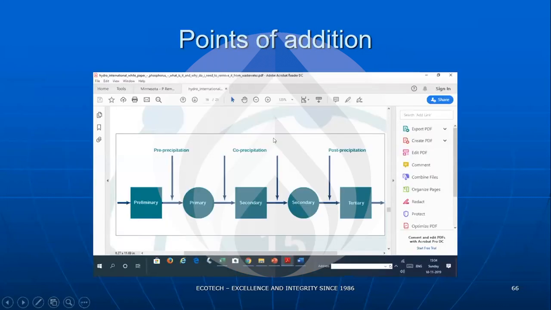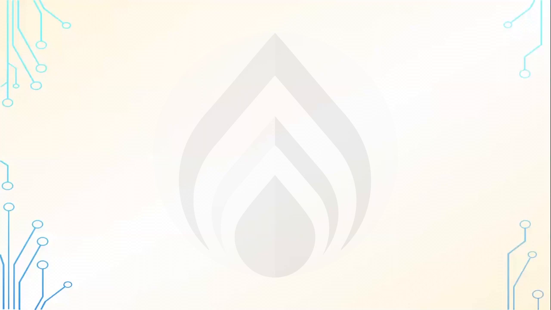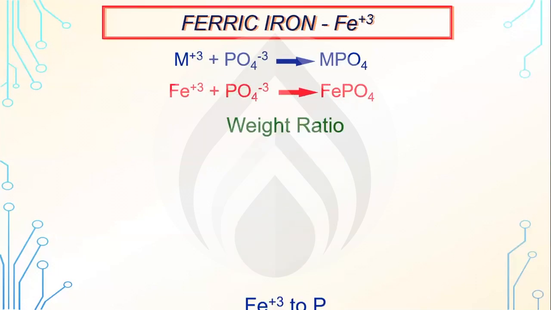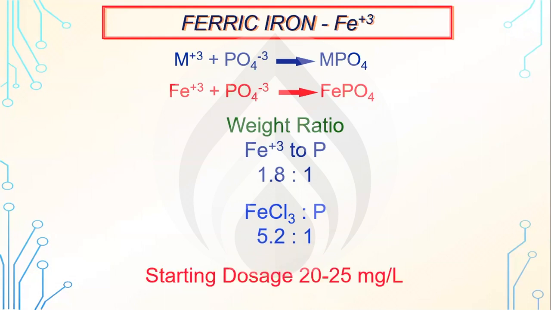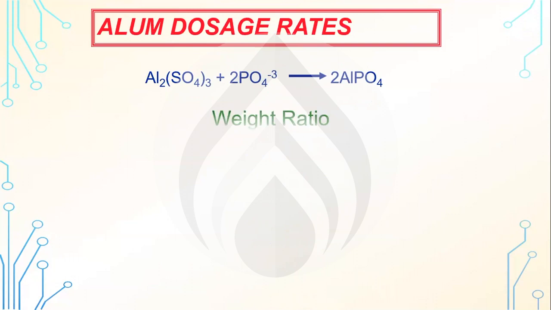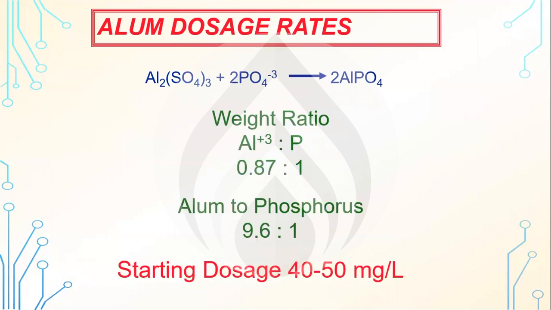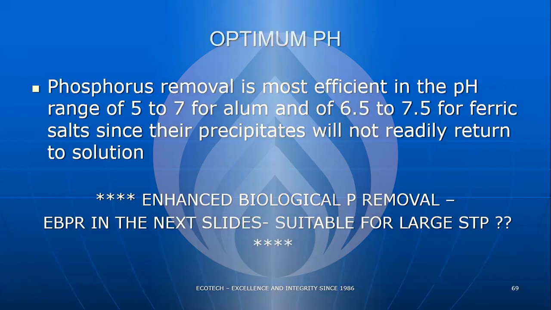Ferric chloride is used, aluminum sulfate is used, with a combination of dosing points. We prefer to dose at the head of the aeration tank and at the outlet of the aeration tank. This is called co-precipitation, the simplest form of chemical removal of phosphorus. Typically we have the weight ratios, how much ferric chloride is required per milligram of phosphorus. We all know that, so we start with the required dosage of these chemicals. Similarly for alum to phosphorus, 9.6 to 1.